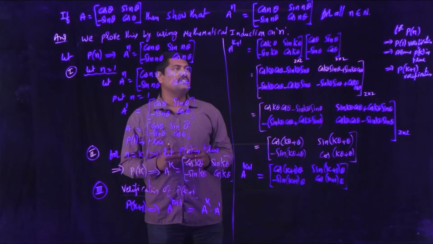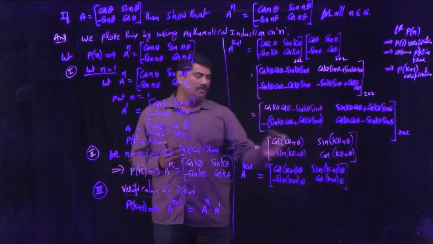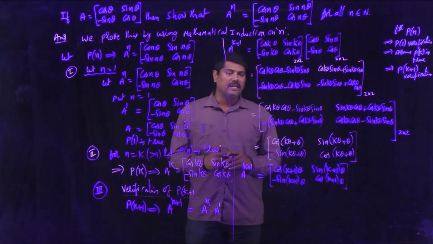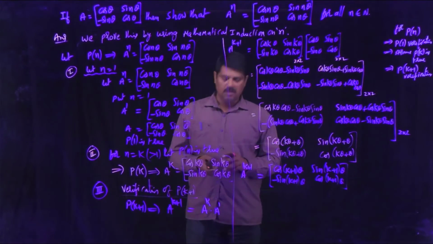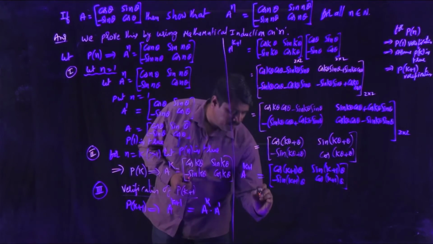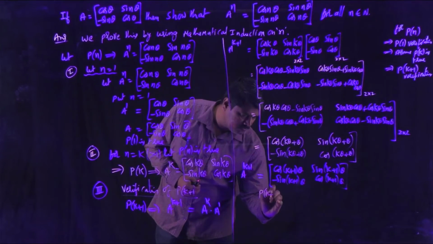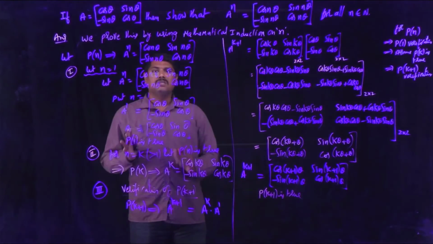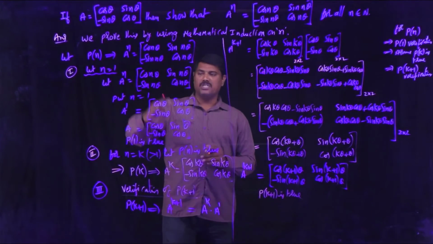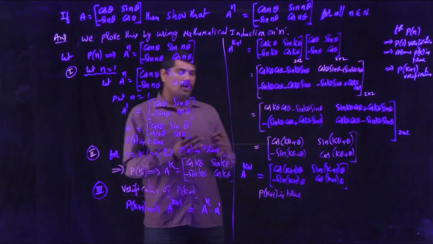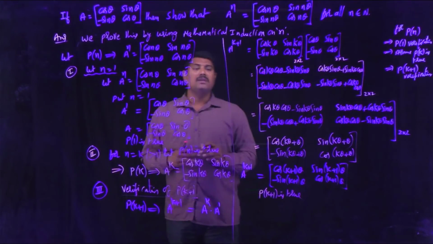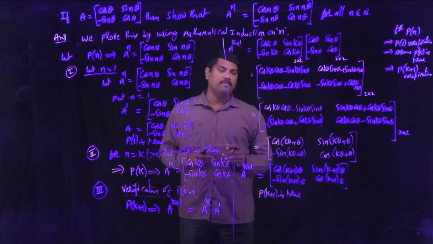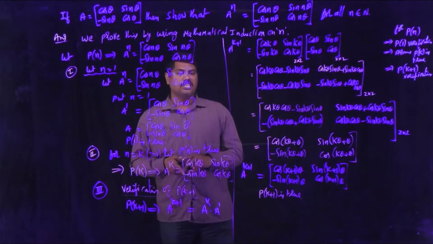As in the nth statement we come to the similar step, just the difference is n is replaced by k plus 1, so that you can say P of k plus 1 is true. So this is the process of mathematical induction. After verifying all these three conditions by using the principle of finite mathematical induction, you can say that the given statement is verified or the given statement is true.